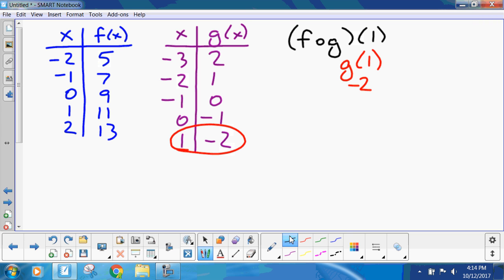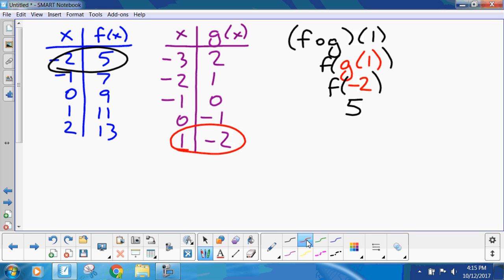Okay? Now, minus 2 we plug into the f equation. f of minus 2 is 5. And that's all there is to it. You can't graph this. You have to be able to read the numbers off a data table. Not bad.